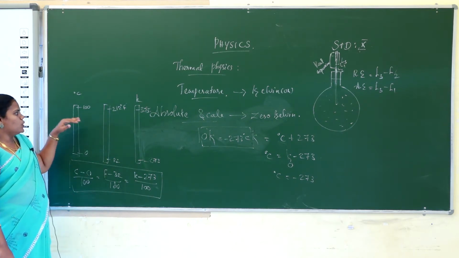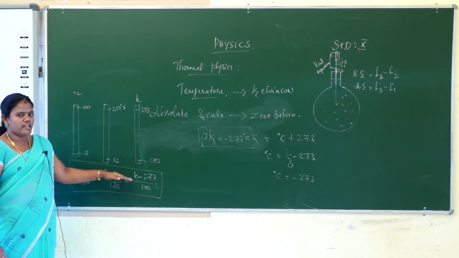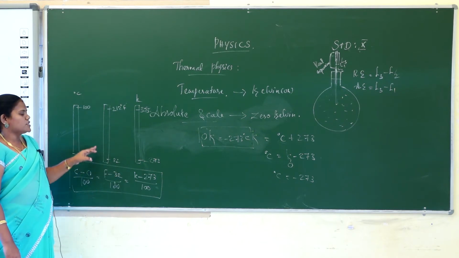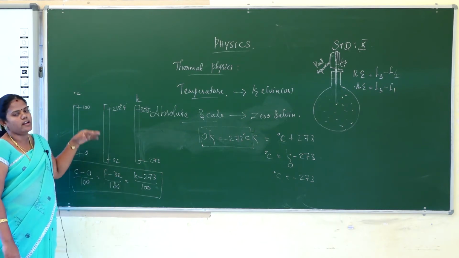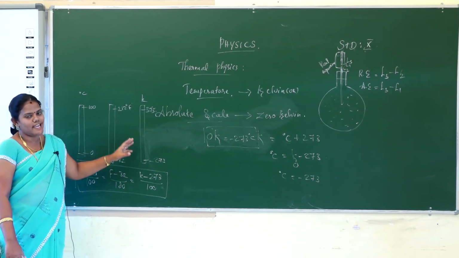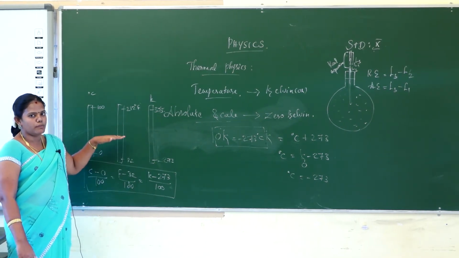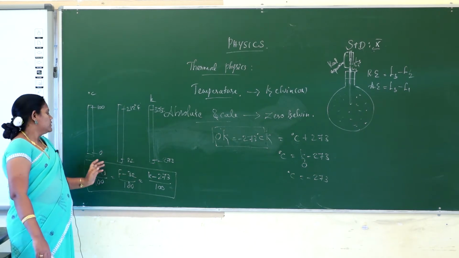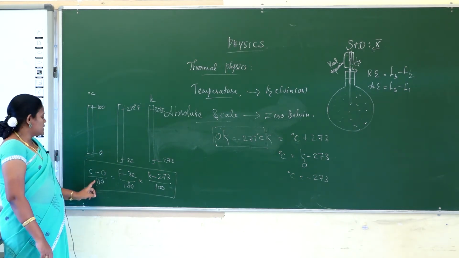Okay. So how do we denote the relation between the three scales? First you should know the lower and upper point of the three scales and the number of divisions in each scale; on that basis you make the relation between the three different scales. Okay. This is the important relation.